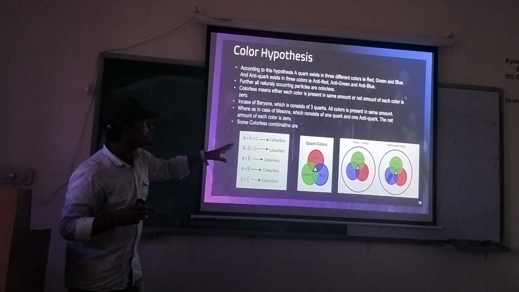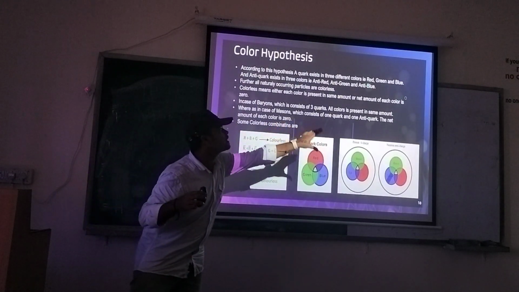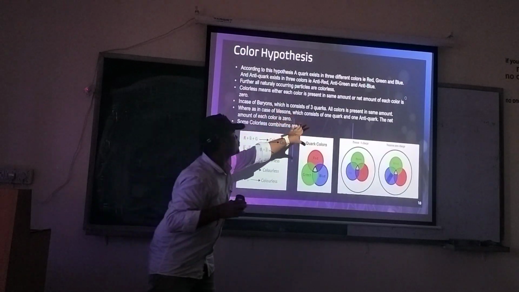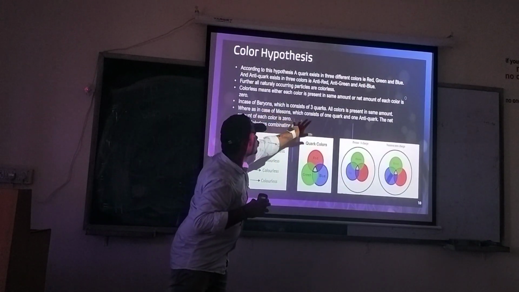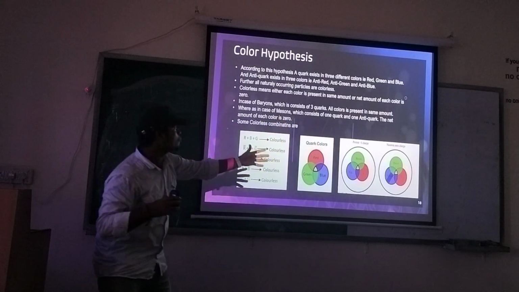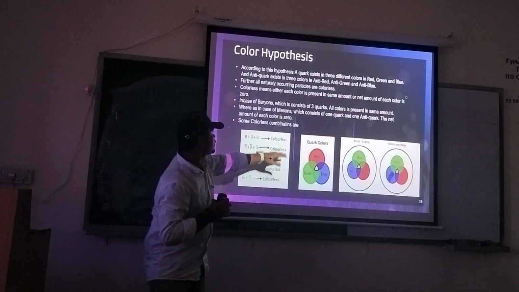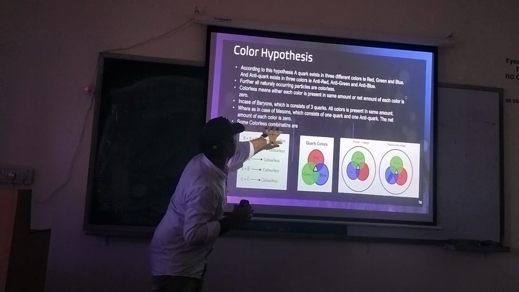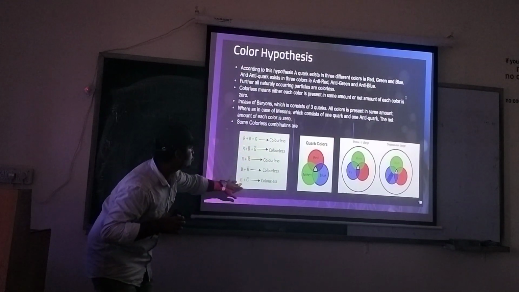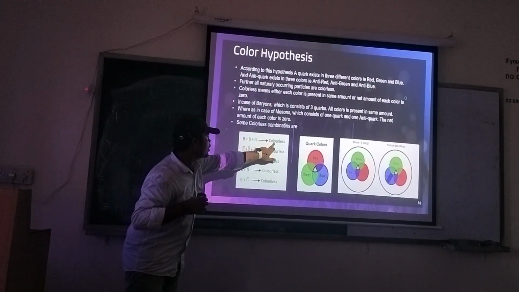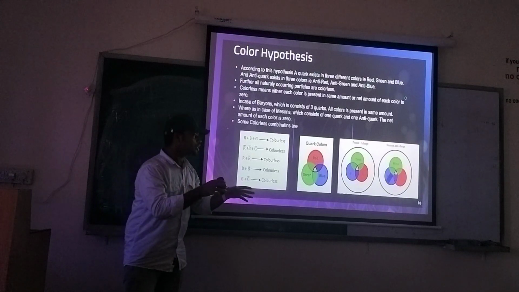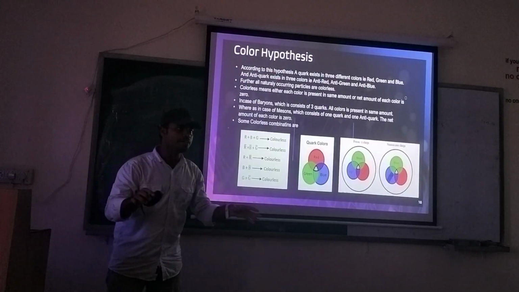A baryon consists of three quarks, all colors present in the same amount, so it produces a colorless combination. Whereas a meson consists of a quark and an antiquark, and the net amount of each color is zero. Colorless combination is not white but transparent.